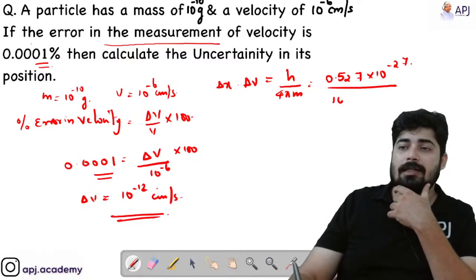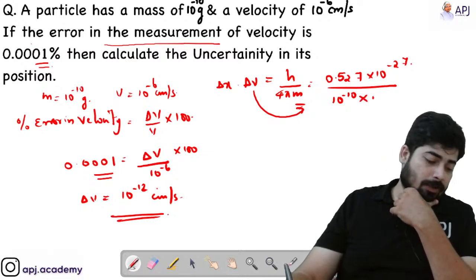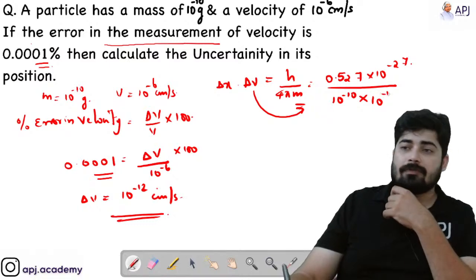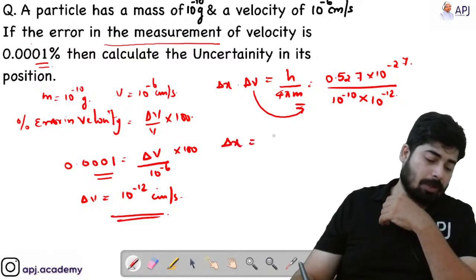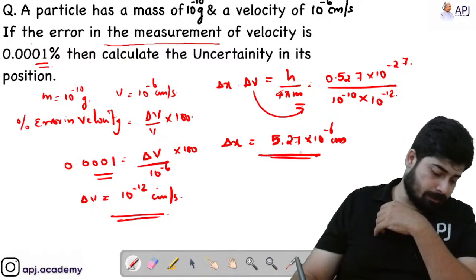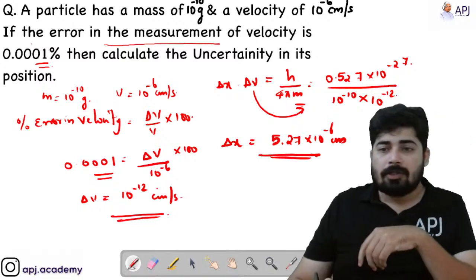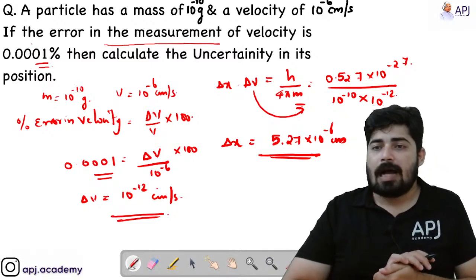So here the mass is 10 raised to minus 10, and if you take the velocity to RHS, it will be 10 raised to minus 12 delta V. By calculating this, you will get delta x equal to 5.27 into 10 raised to minus 6 centimeter. Okay, so this is what we will get as the final answer.